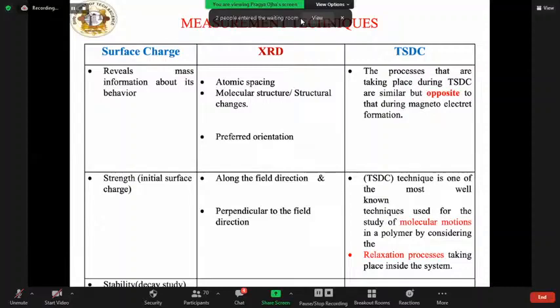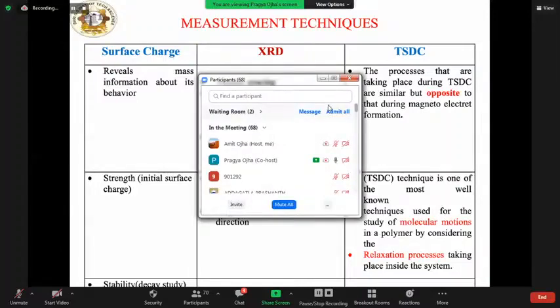So after this preparation of the electrode, we have certain measurement techniques: surface charge, XRD, and TSDC, with which it may be characterized. We'll look at them one by one. That is the surface charge study, or the surface charge measurement. This study is considered to be a very important study because it reveals much information.